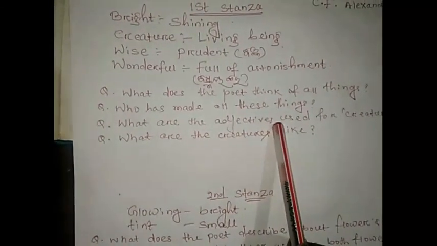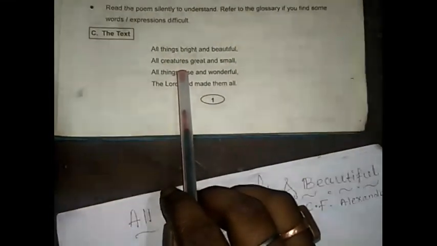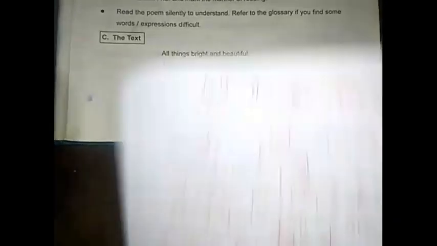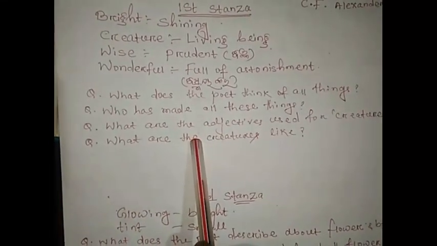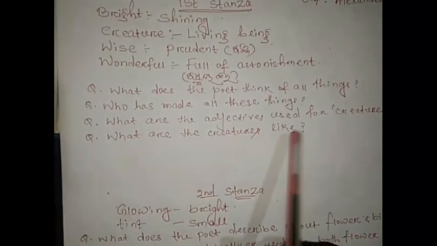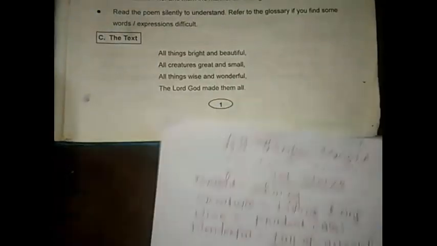What are the adjectives used for the creatures? Creatures are great and small. Last question: what are the creatures like? The creatures are like great and small, bright and beautiful also.